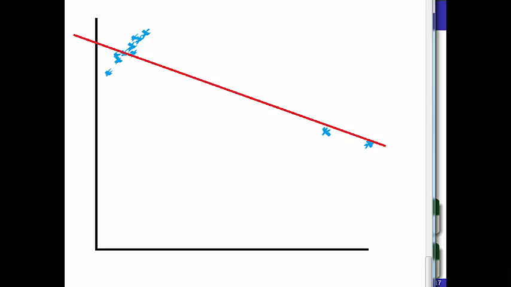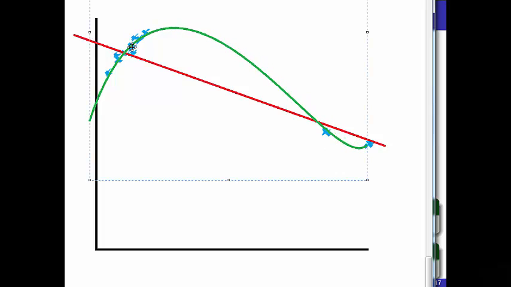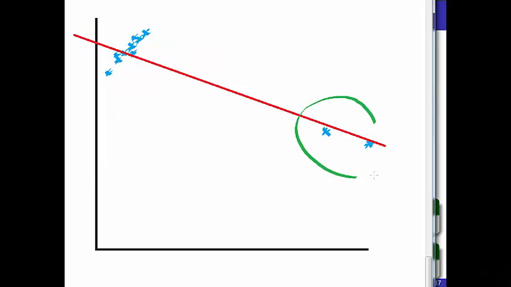However, I can tell by visually inspecting this line is not a good model for the data. Probably a much better model would be something more like this, that sort of comes close to these data points and then also comes down and meets up with these data points. But to truly build a better model, you really need more data. At any rate, these data points out here, I would say, are influential, because if you removed them, your new regression line would run right down and through here.